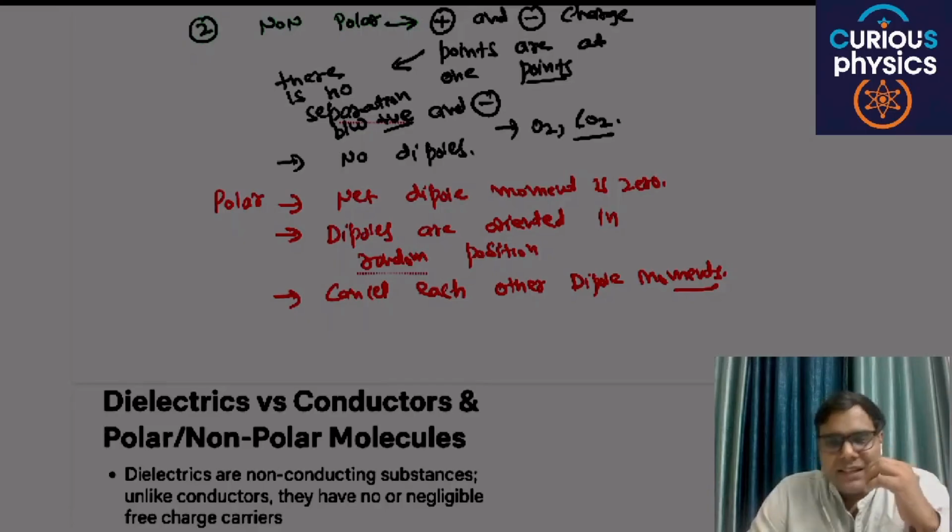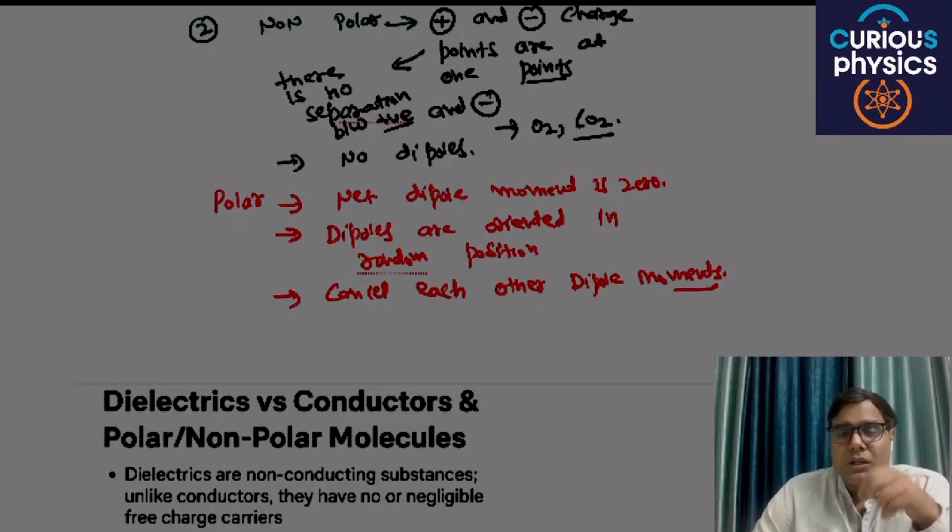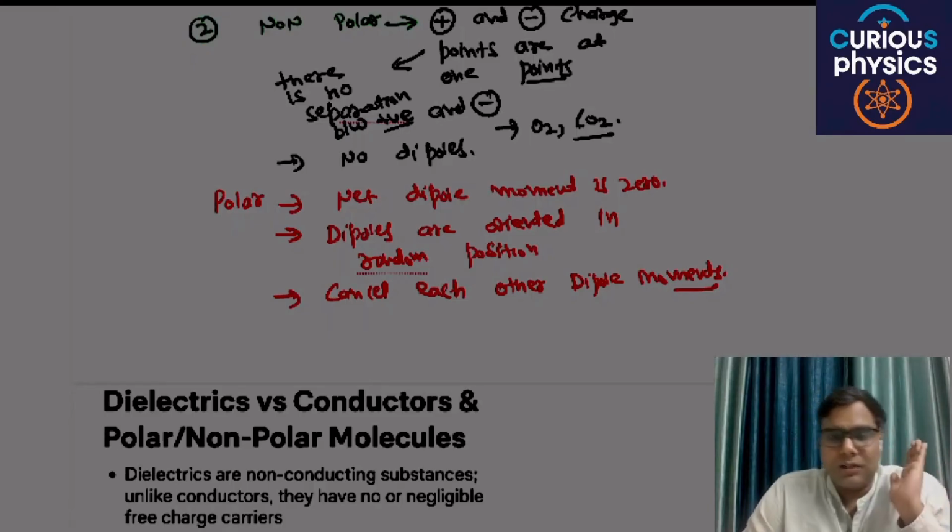So here the basic summary is: dielectrics are materials that show a net internal field inside, because dielectrics do not show the same property as conductors. There is a formation of dipoles inside the dielectrics, and on this particular property dielectrics are divided into two parts. One is polar and the other is non-polar.